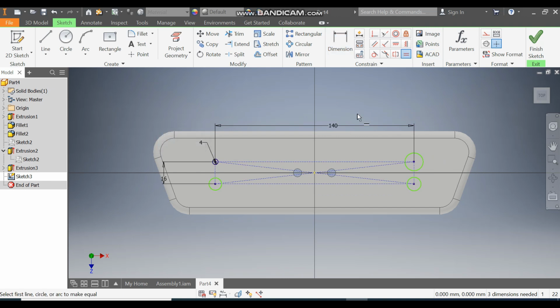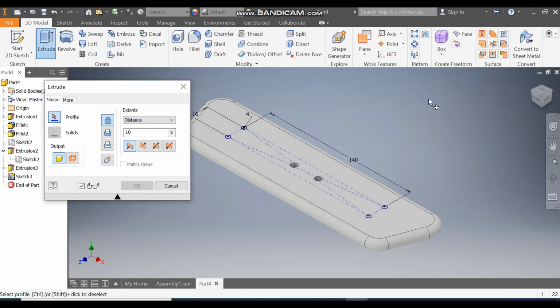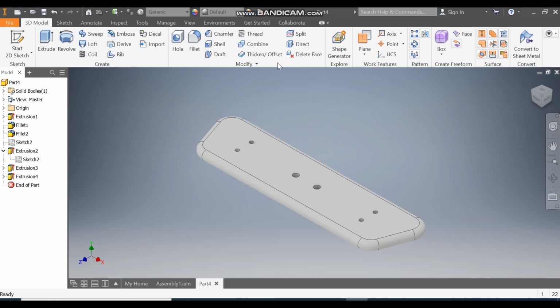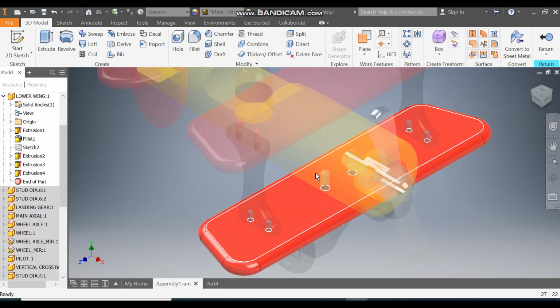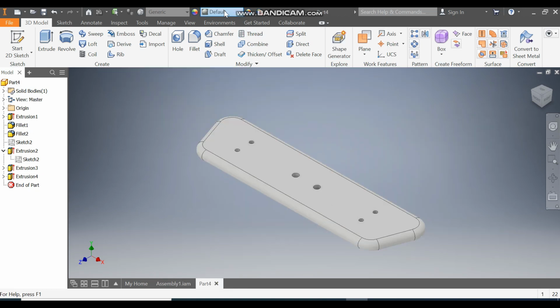Go to equal constraint, select this circle, press Ctrl, select this, and select this. Finish sketch, take extrude, select all the profiles, click on cut, and take a depth of 8 mm and press OK. Okay. Now here this is complete. We have taken here also a light red color. Go to part 4. Define this as light red.